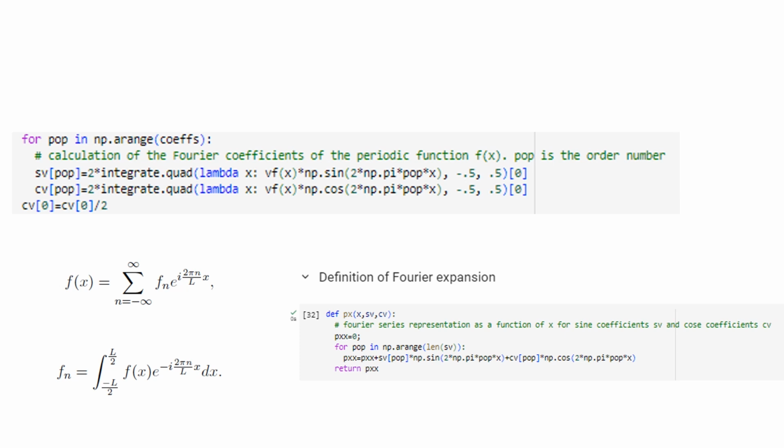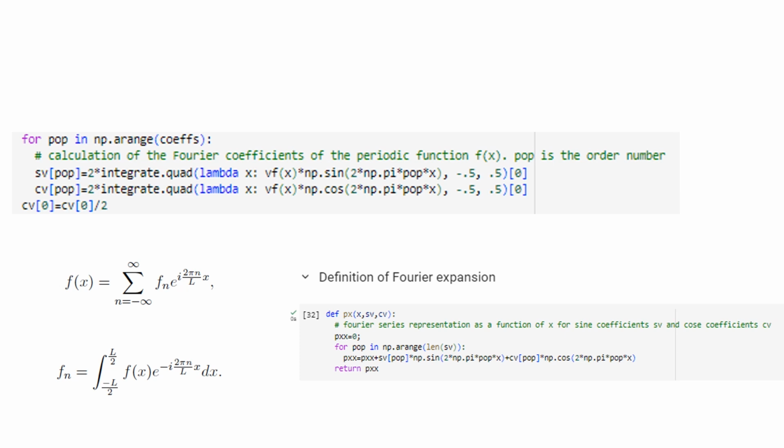So in this case, we're actually going to define the function, and then we integrate using this integrate.quad integration package. The inner product of the function with the sine, where pop here is the order of the function. So pop is an integer going from 0 to infinity.